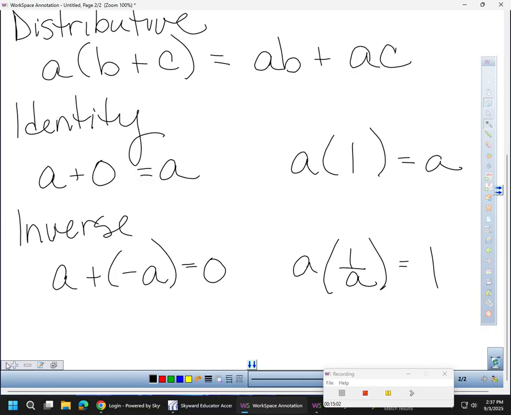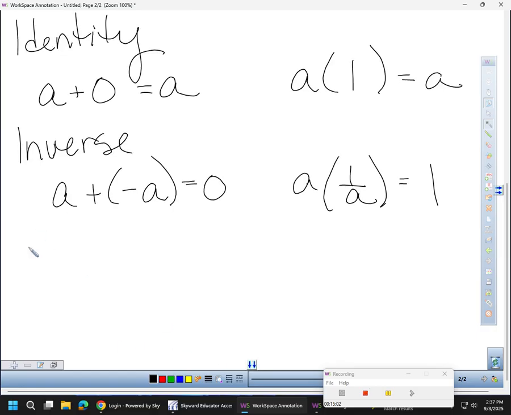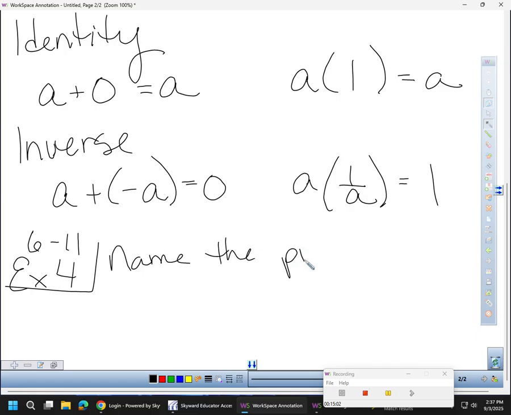Okay? Now, here is example 4. I think I'm on 4. No. We're going to do 6 through 11. Ready? Six through 11. Gentlemen, name the property.